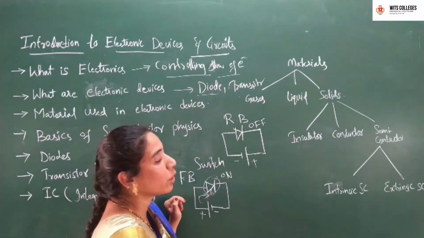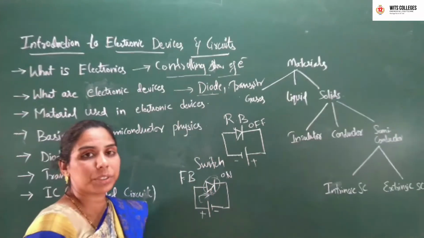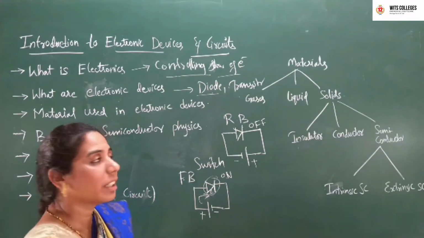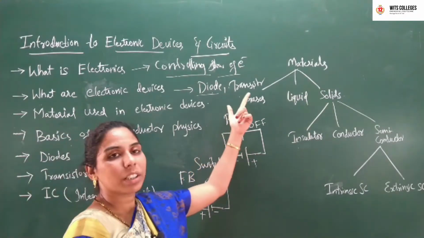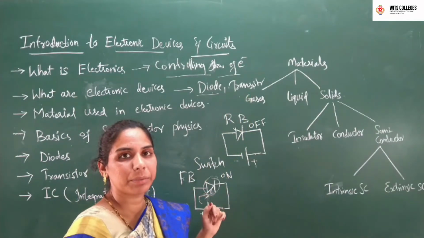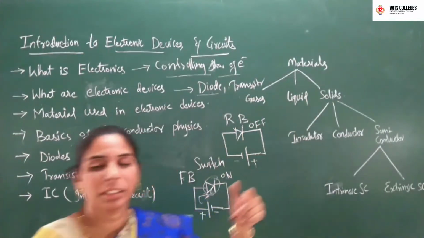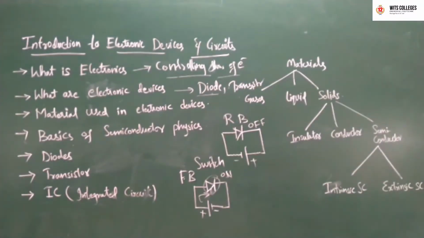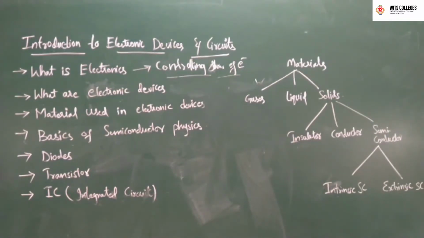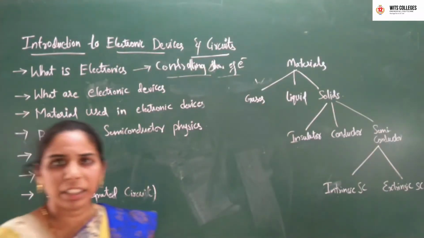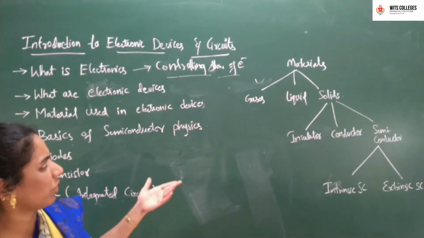Another kind of electronic device is a transistor. A transistor can be used as an amplifier. So the electronic devices are basically a diode and the transistor.